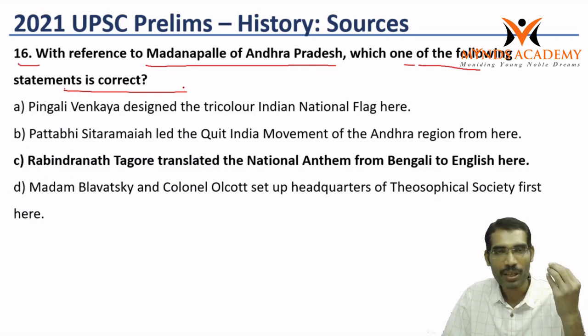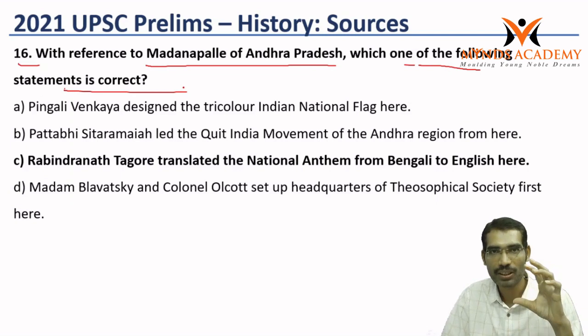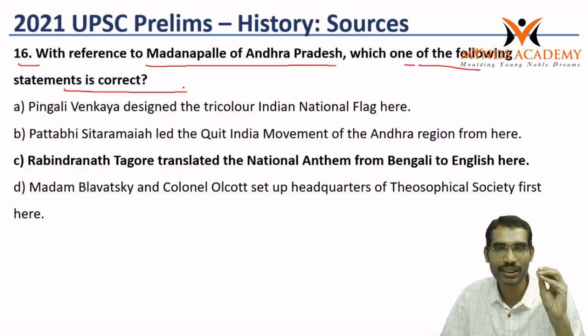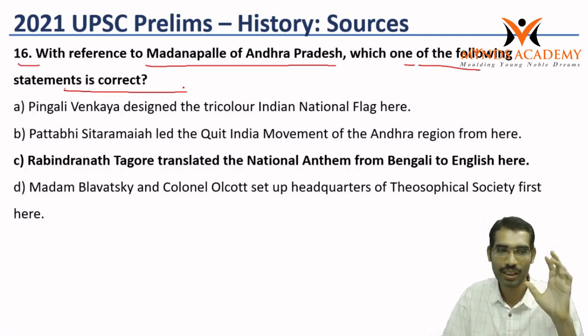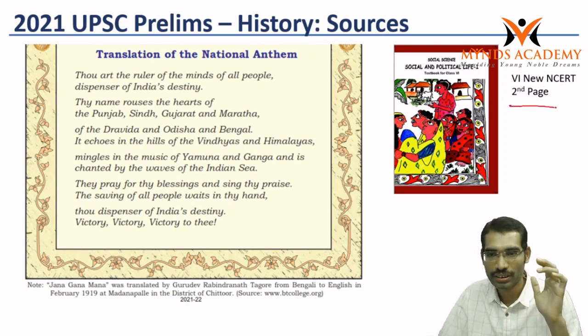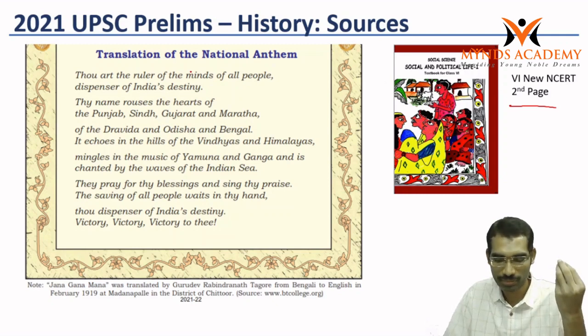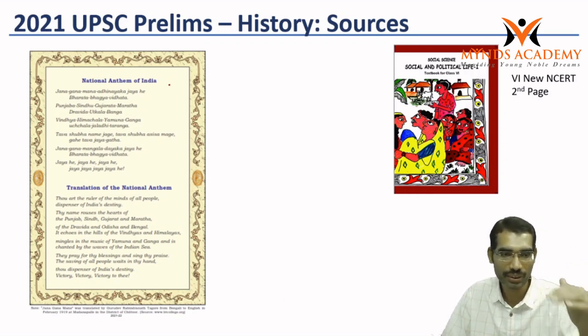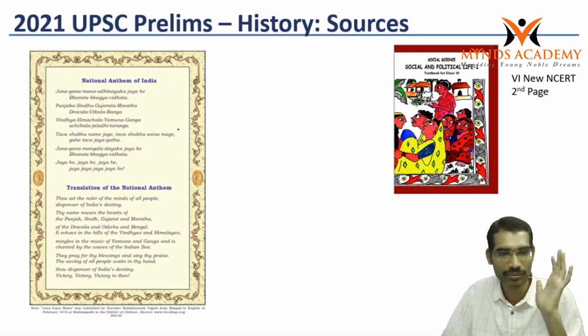we may sometimes feel ashamed, because sometimes we leave some parts of NCERT lightly. Let us see from which part of NCERT we can answer this question. I categorized this as a difficult one because most of the students will not observe this part. Here there is a 6th standard book. In the 6th standard NCERT, on the second page itself, this image is there. In most of the books, either the national anthem or Vande Mataram or the national pledge is displayed on the second or third page itself.